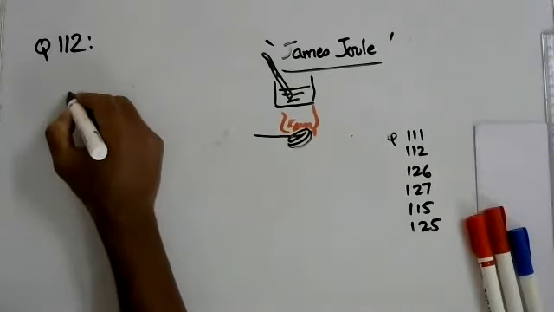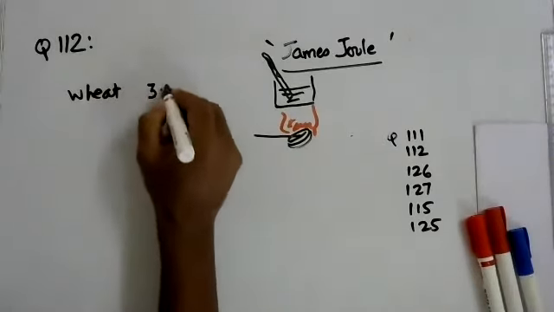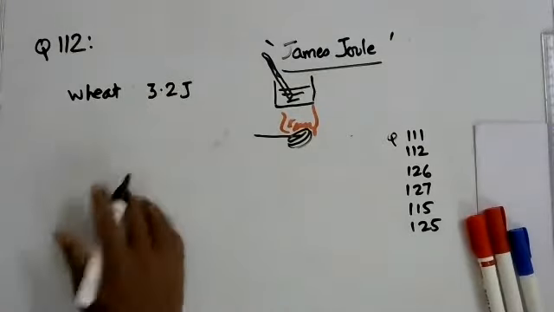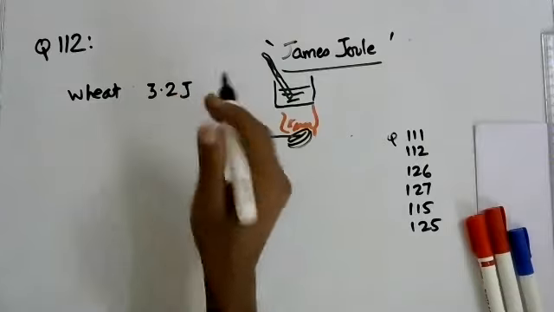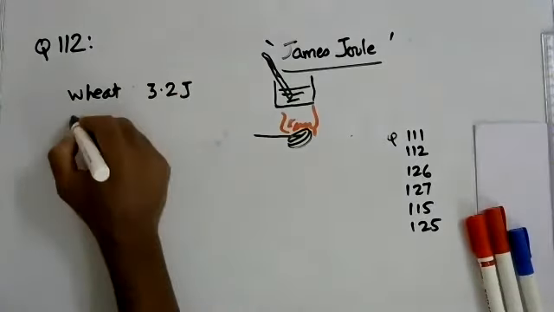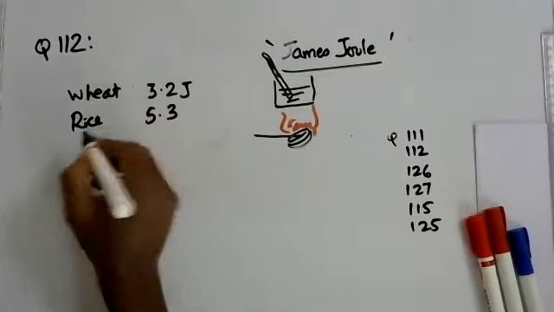So it says that wheat can provide you 3.2 joules per kilogram. The symbol joule for energy can be abbreviated to capital J. Rice provides 5.3 joules.